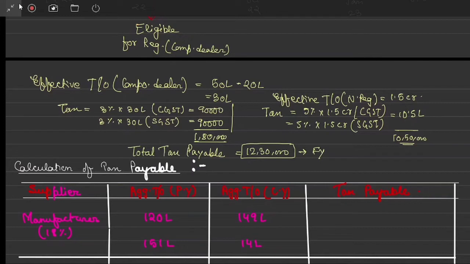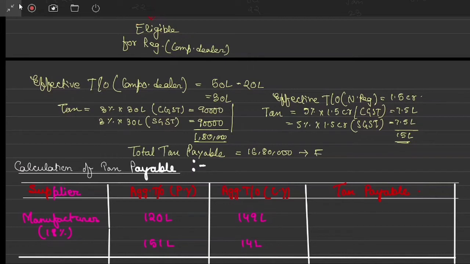Yeah, 7.5 lakhs each, like 15 lakhs, no? Correct. So it will be 7.5 lakh for this and 7.5 lakh for this. So altogether 15 lakh. So total tax payable will be 16 lakh and 80,000, in the financial year 22 and 23.